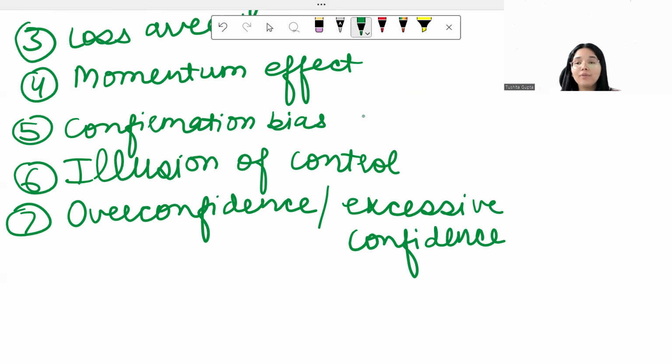So they believe that they are better and more able than they actually are. An investor with this tendency will think, okay, I have done this, so I am definitely correct. I have done this, I cannot go wrong. This is what overconfidence and excessive confidence is about.